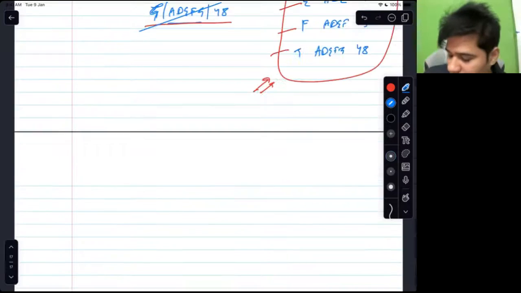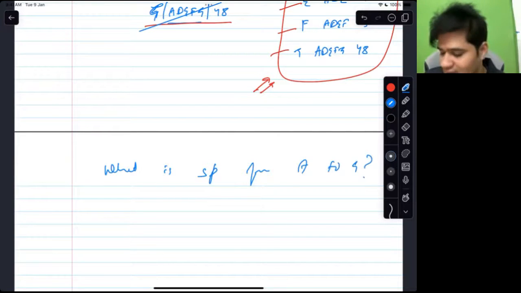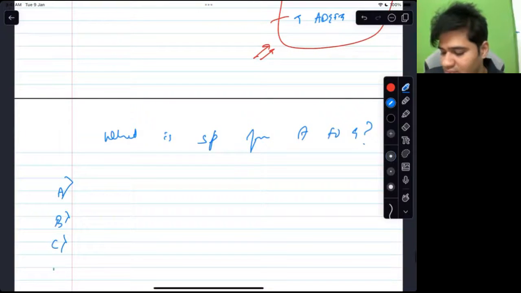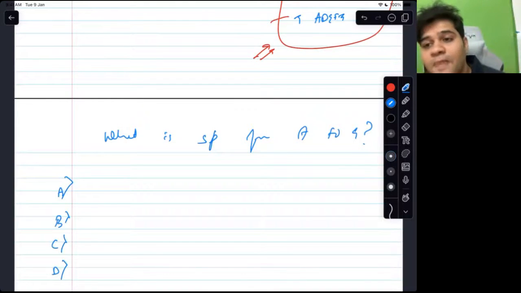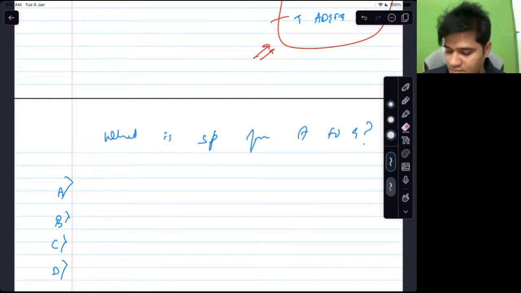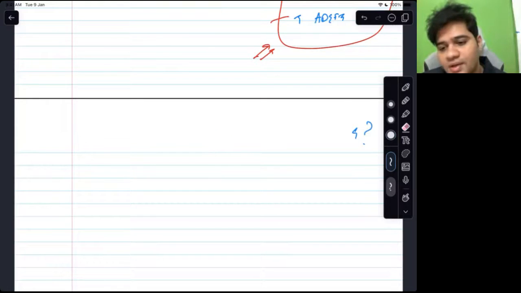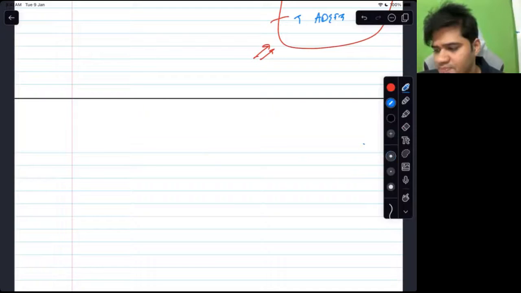So, the question could be, what is the shortest path from A to G? And there would be options A, B, C, D. Or if it is descriptive, you can be asked the shortest path to one of the vertices. Not the entire, one of the vertices can be asked. Will we write the path A, B, C, D, E, F, G? Of course. So that is fine.